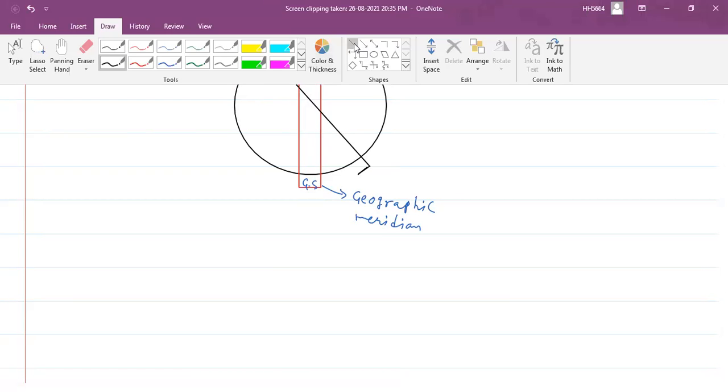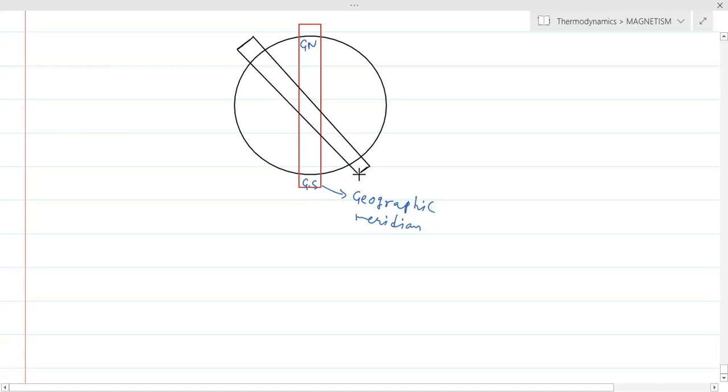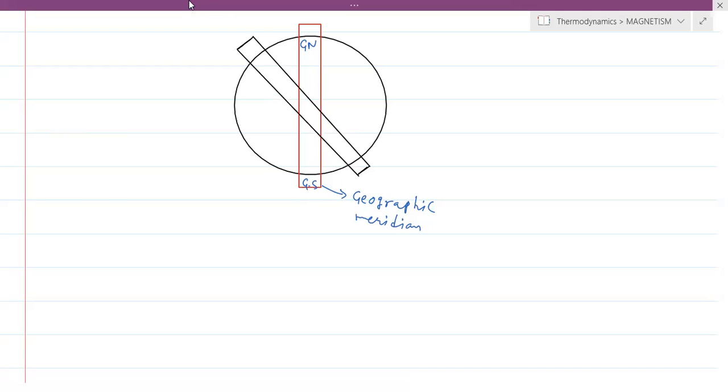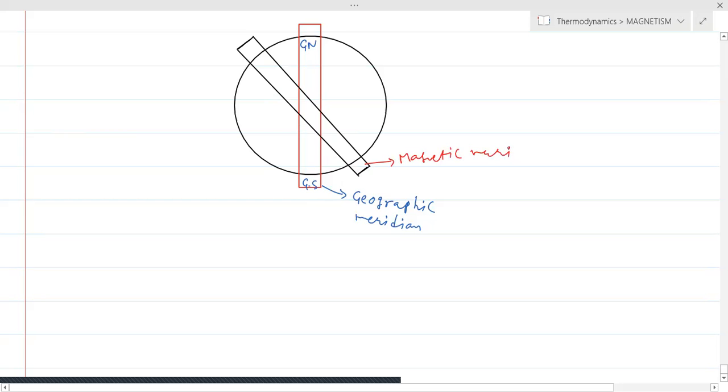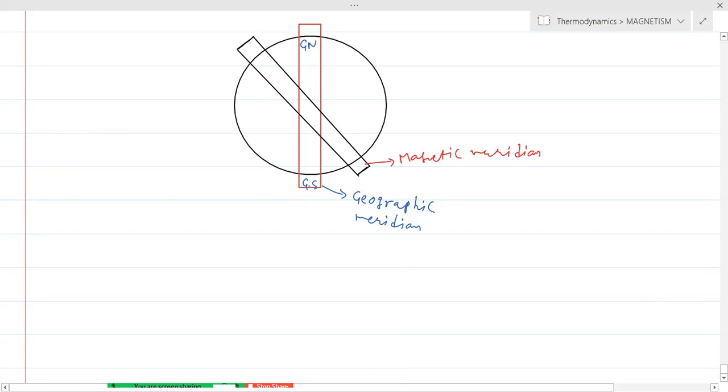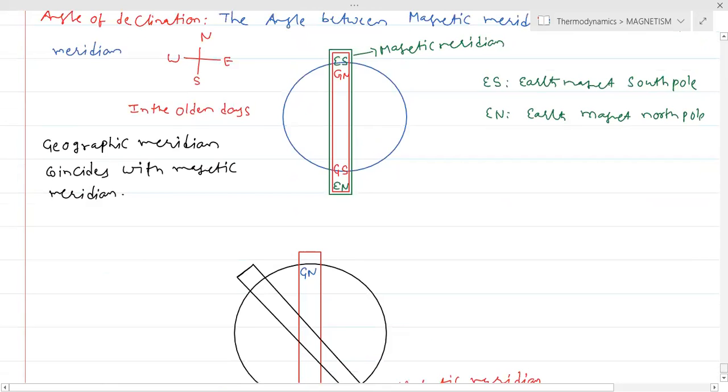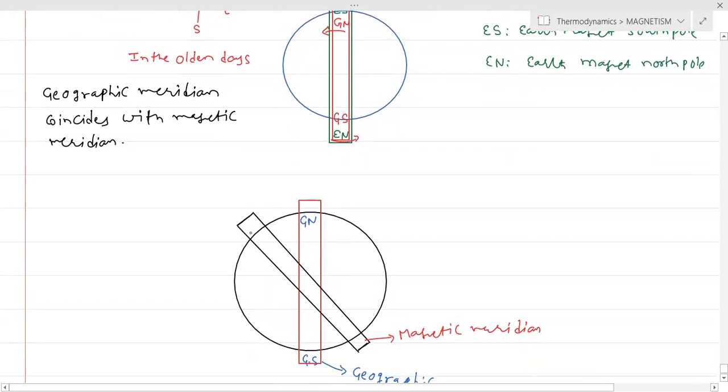This will be the magnetic meridian. So you can see that this earth south pole is displaced from the geographic north. The earth north pole is also displaced, and finally settled in a way that in this way we have earth south pole, and this is the earth north pole.